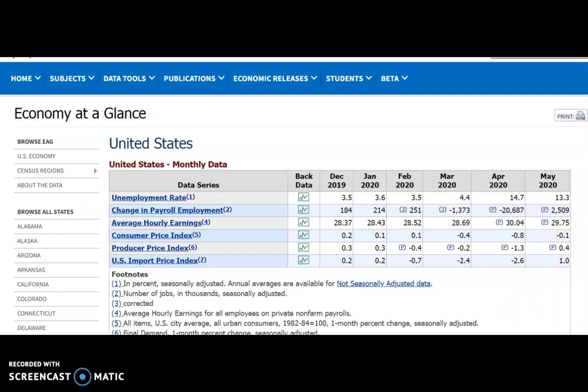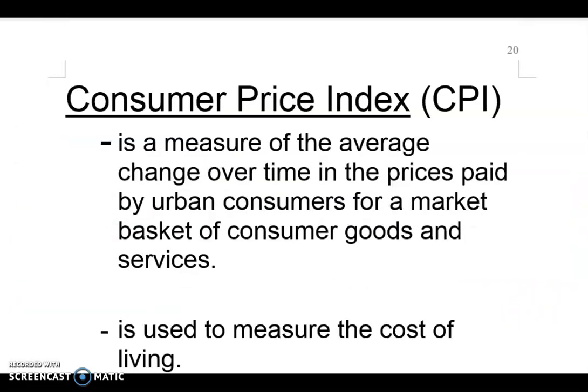Okay? So what is the consumer price index? The official definition is a measure of the average change over time in the prices paid by urban consumers for a market basket of consumer goods and services.